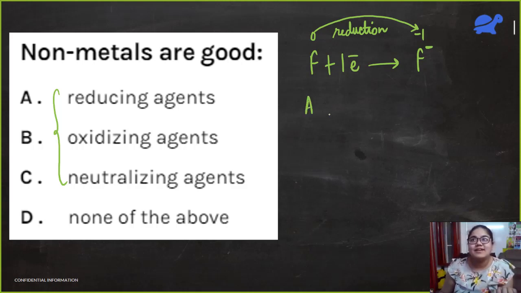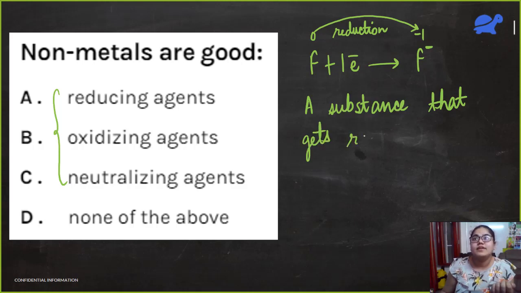Do you remember that? So by itself it is getting reduced, which means it is going to be the oxidizing agent.